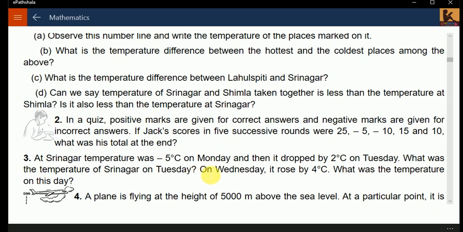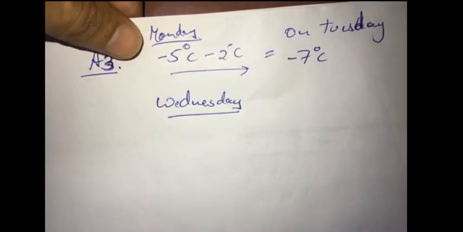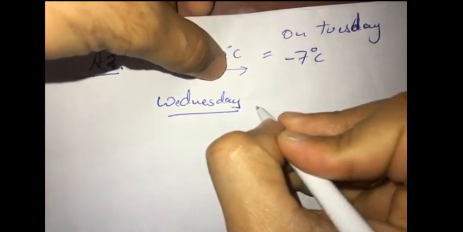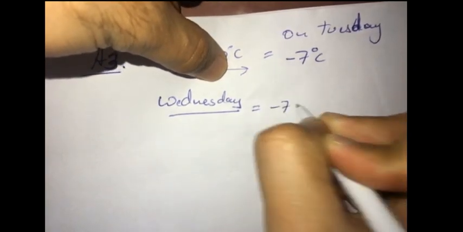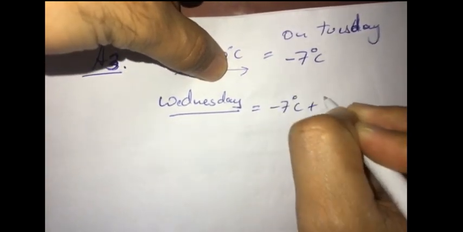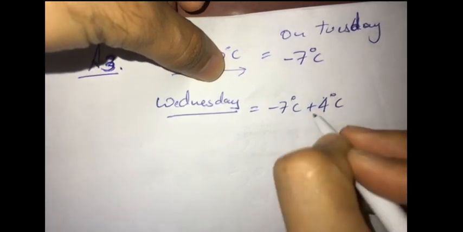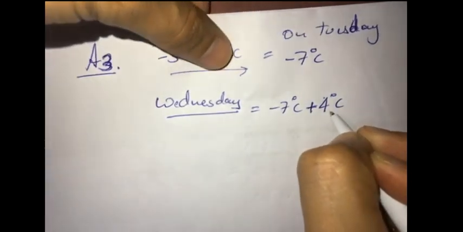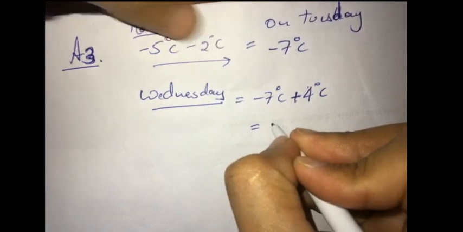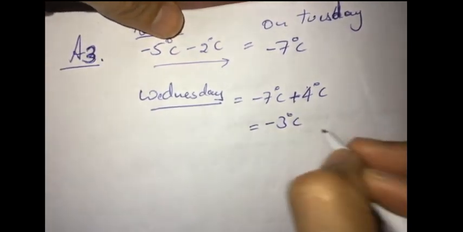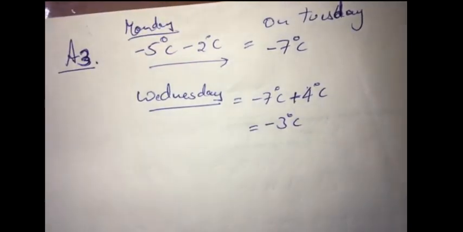Next, on Wednesday it rose 4 degrees. What is the temperature on this day? Now on Wednesday it rose 4 degrees, means minus 7 degree centigrade plus 4 degree centigrade, because now the temperature is increasing. Then the answer will be minus 3 degree centigrade on present day.